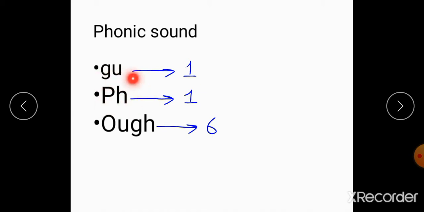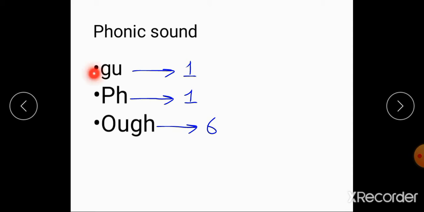Students, G has one sound number, F also has one sound number, and this one is a four letter sound, OUGH, which has six sound numbers. OUGH is a four letter sound which has six sound numbers. We will study this in this lesson.